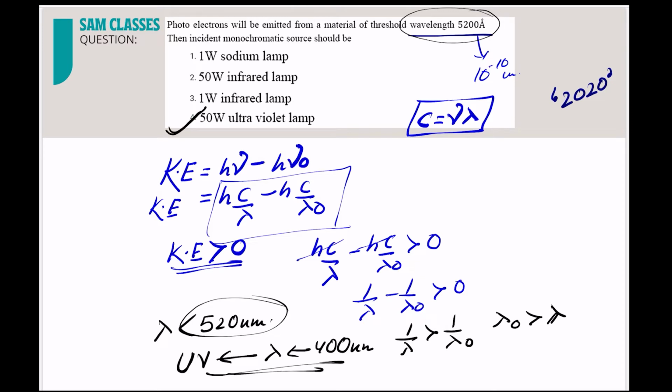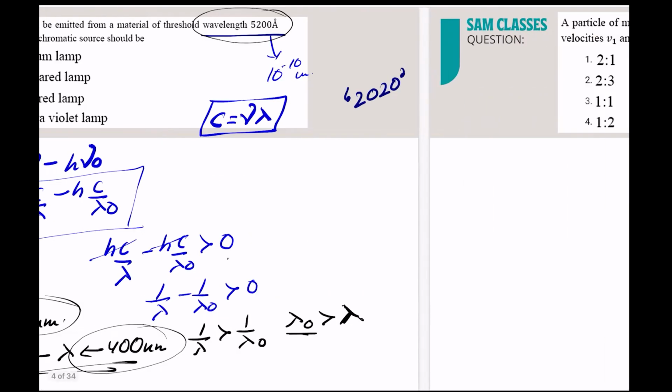Clear? We just needed to solve that kinetic energy has to be greater than 0. The moment kinetic energy is greater than 0, what is the condition on lambda? Our lambda should be less than the threshold lambda, which we got as 520 nanometer. And UV light has lambda somewhere around 400 nanometer, so that will be able to bring it out. Clear everyone? Let's see the next question.